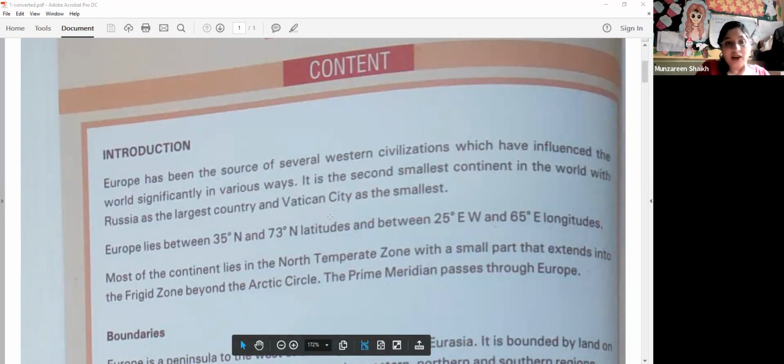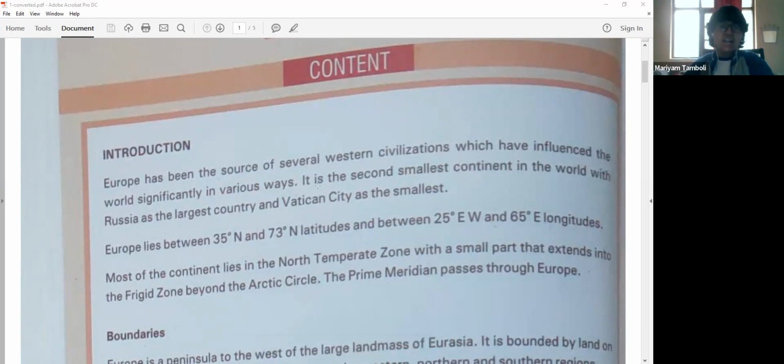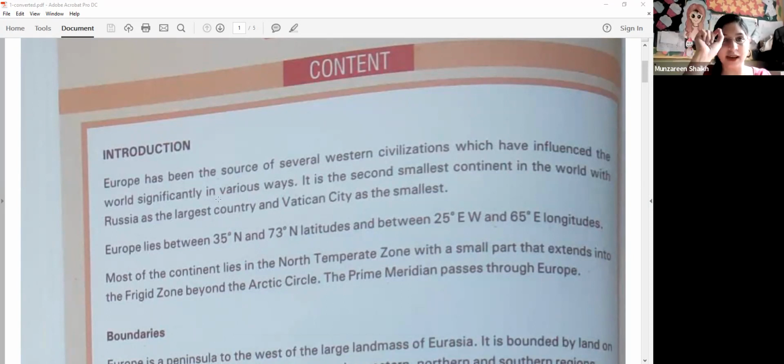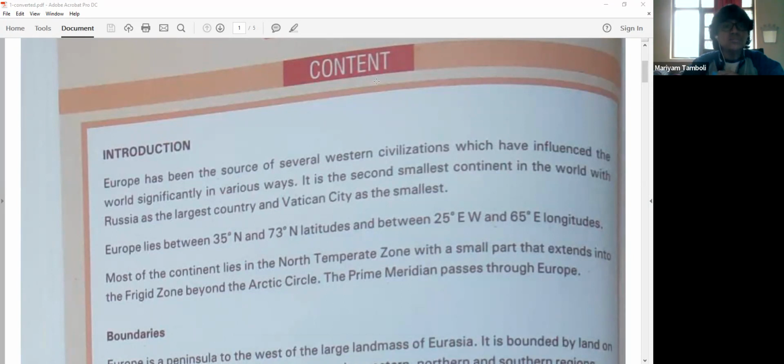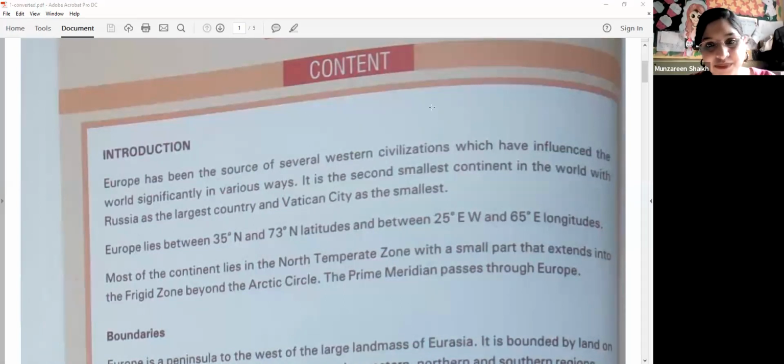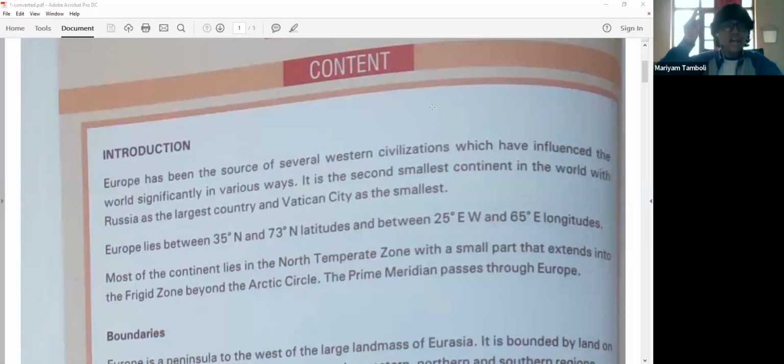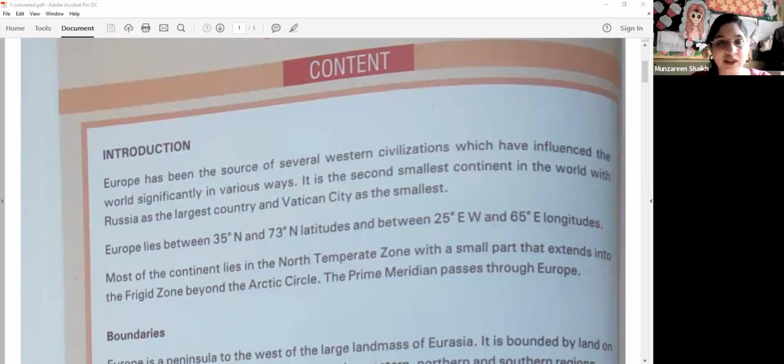Which is the largest country? Russia. Which is the smallest country? Vatican City. You will get this for objective type questions. Please encircle Russia. Ma'am, but isn't Russia in Asia also? Russia is half in Europe and half in Asia, no? Encircle Vatican City as well.